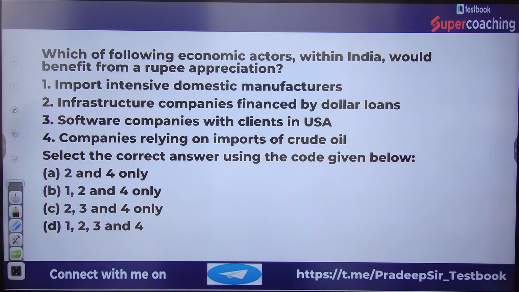And this is a very good question. Whoever attempts it correctly, I will say they have good concept clarity. Sokat, dear. Wrong. Rishabh, right answer. Client in USA.